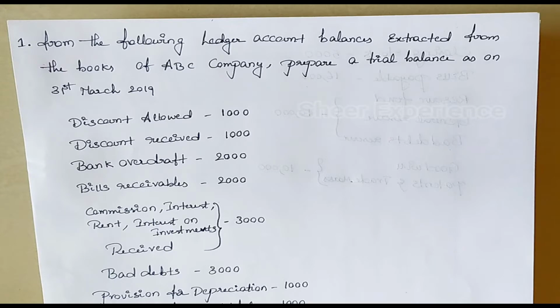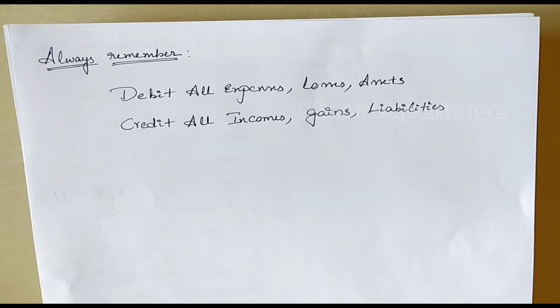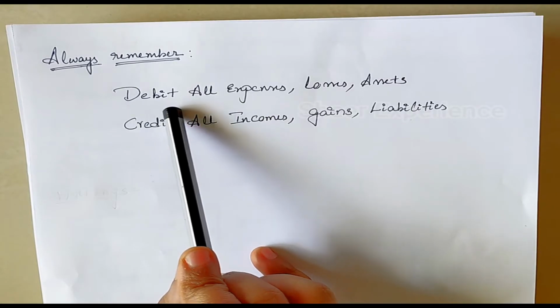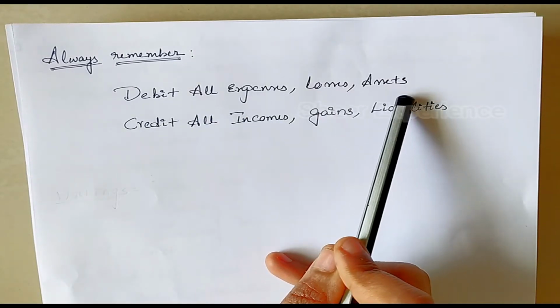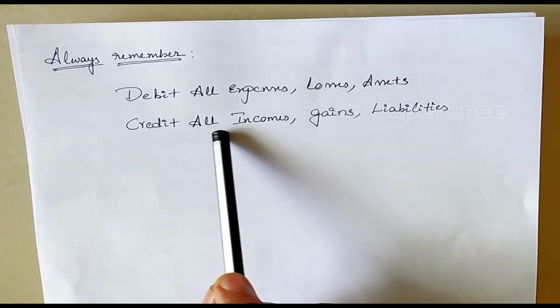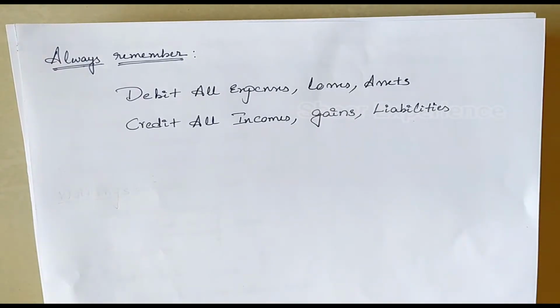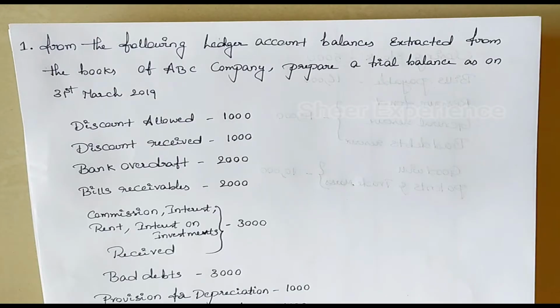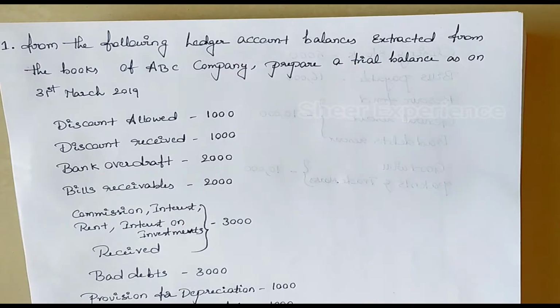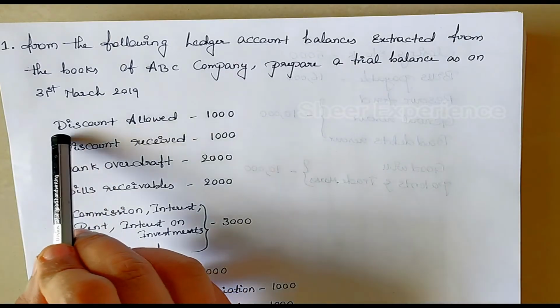So before seeing the problem, we will just see the important point that we need to remember while preparing trial balance. That is, we have to debit all expenses, losses and assets and credit all incomes, gains and liabilities. Let's see the problem now. From the following ledger account balances extracted from the books of ABC Company, prepare a trial balance as on 31st March 2019. Our first account is discount allowed.